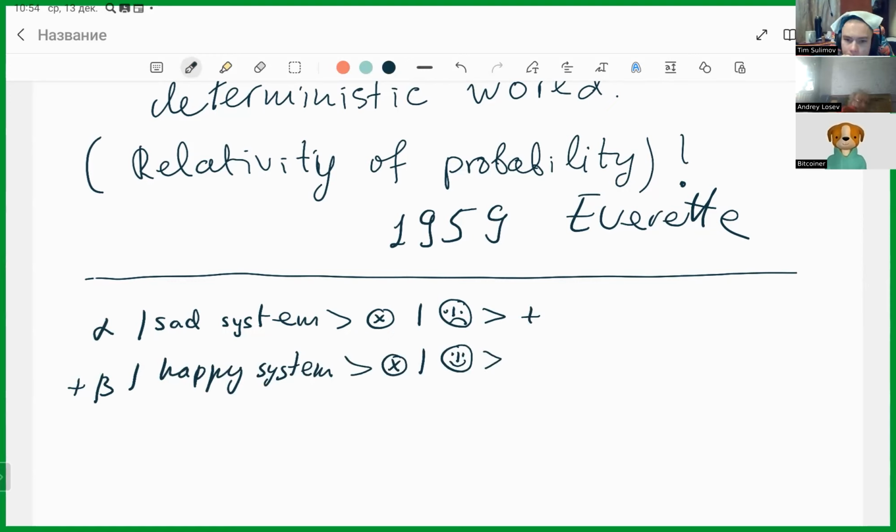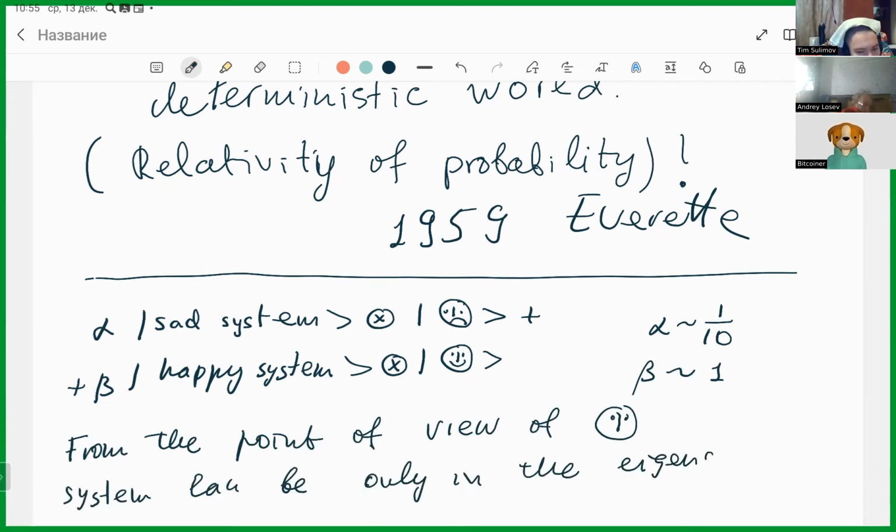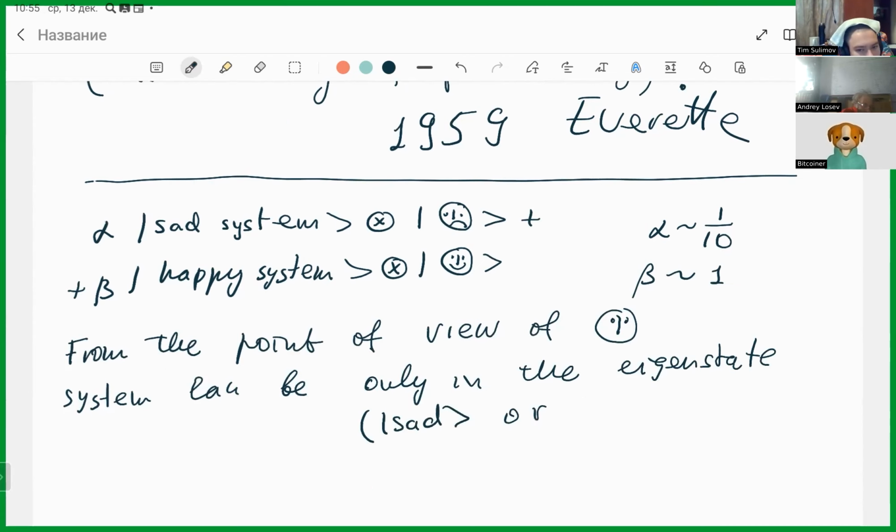From the point of view of the human being, alpha could be like 1/10, something like that, and beta is of order of 1. So what is it? For the human being, the system could be either sad or happy, because it's a structure of the tensor product. So from the point of view of the human being, it can be only in an eigenstate, say sad or happy.